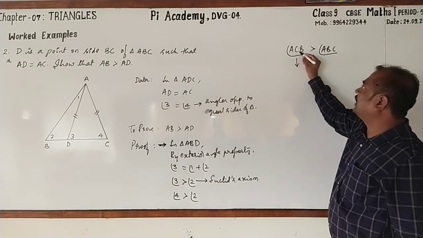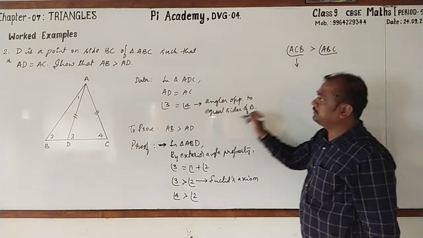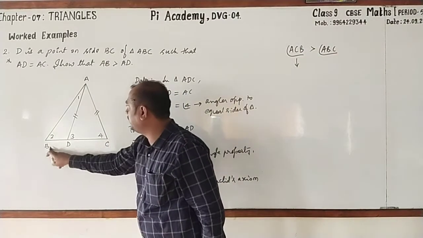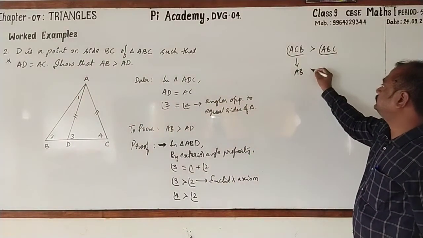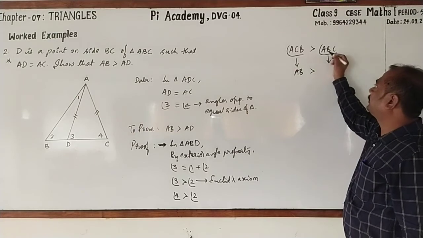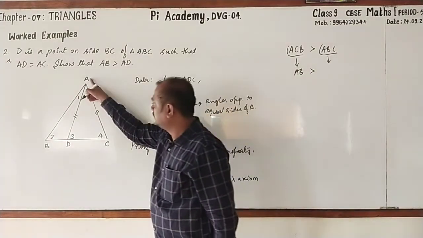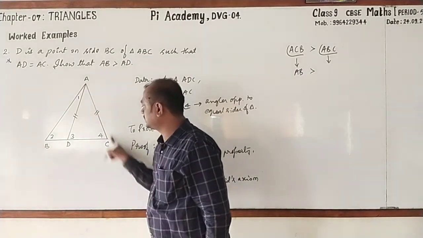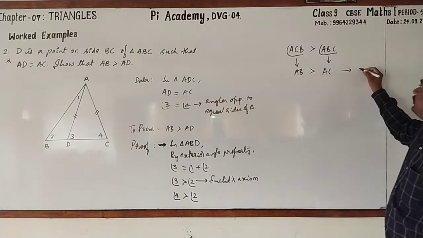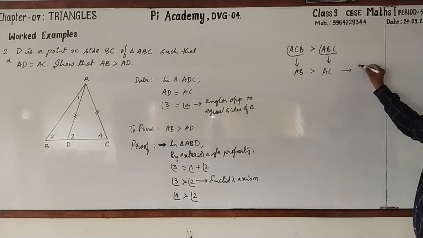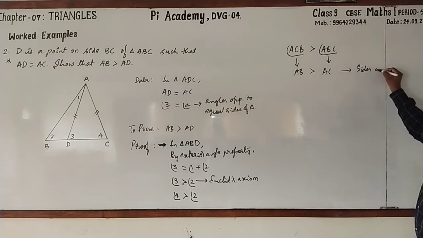Now, what is the opposite side of ACB? ACB, it is AB. It is greater than the opposite side of ABC. ABC, this is AC. So here you have to write sides opposite to the angles.